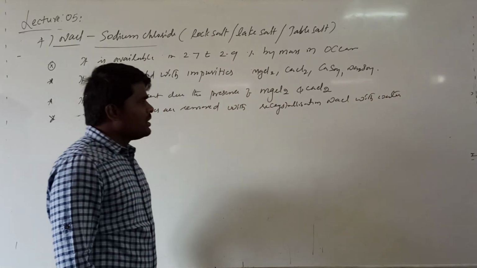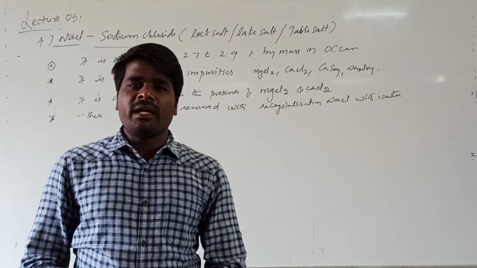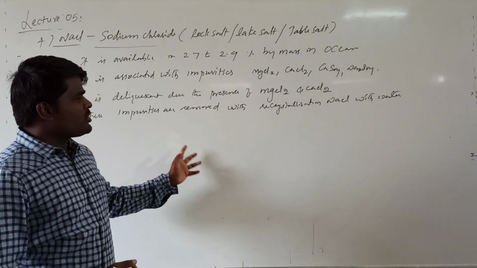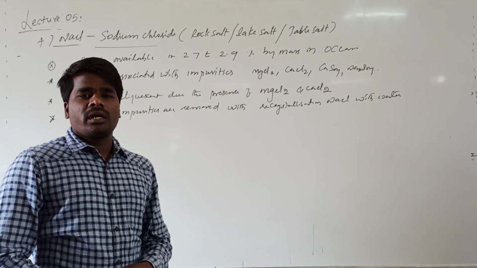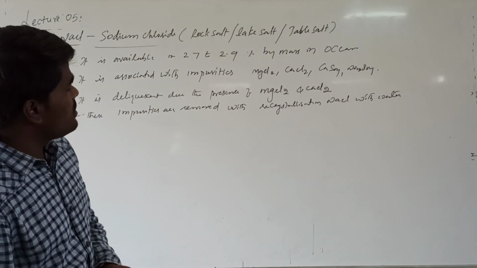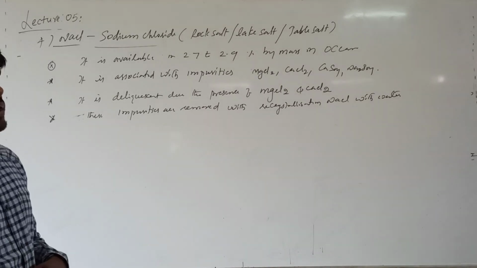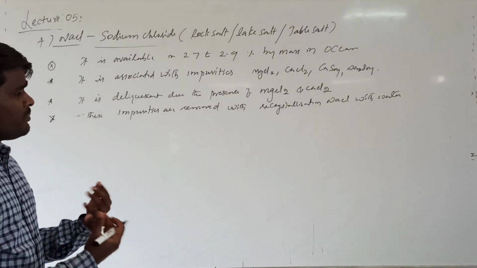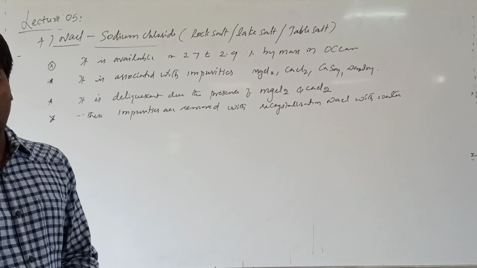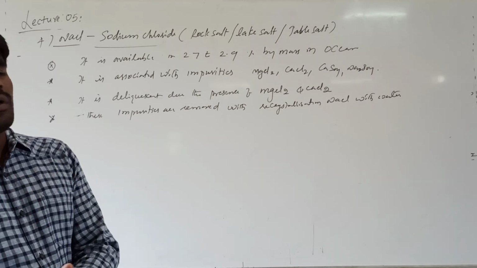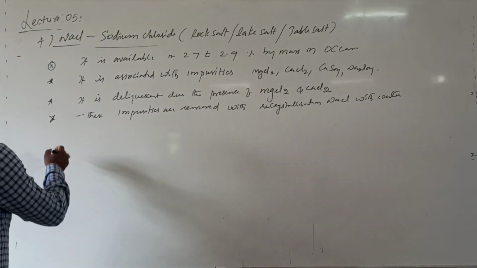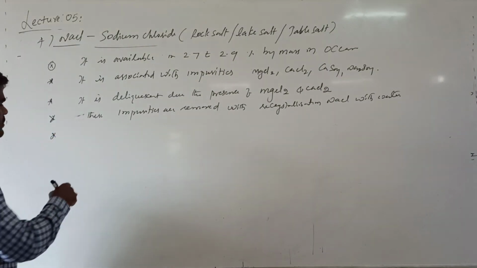When you dissolve this impure sodium chloride in water, what happens? The magnesium chloride and calcium sulfate will dissolve in the water. Right? Sorry, these are generally what happens. Some will be insoluble in water and they will be filtered off. When you get the water with the sodium chloride, on evaporation, water vaporizes and you will be left with the pure sodium chloride. It is a white crystalline solid.